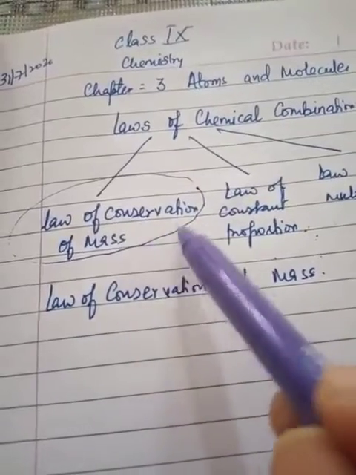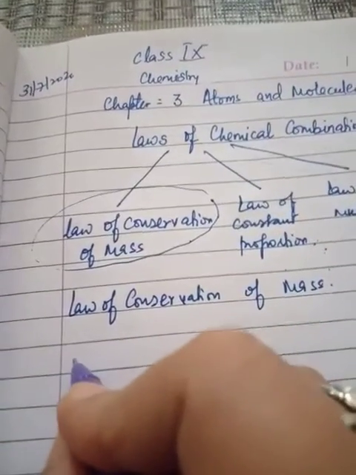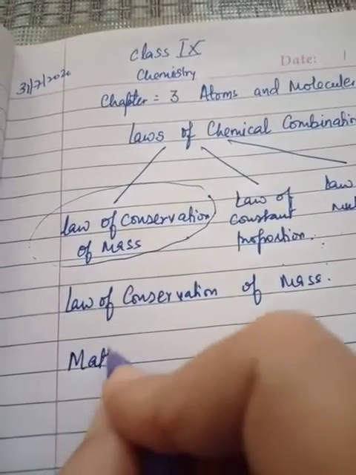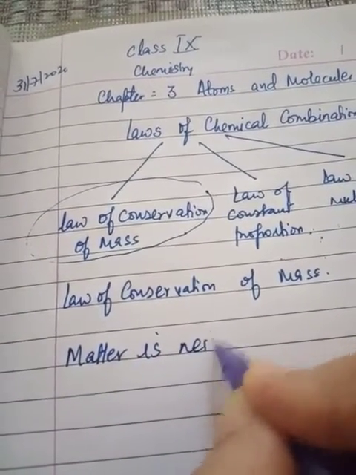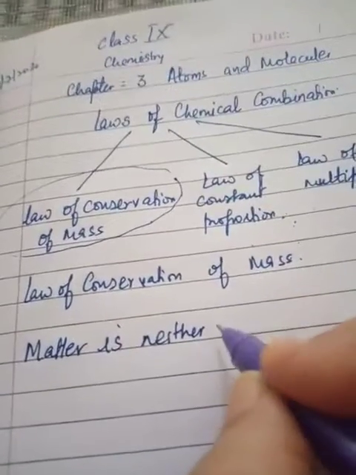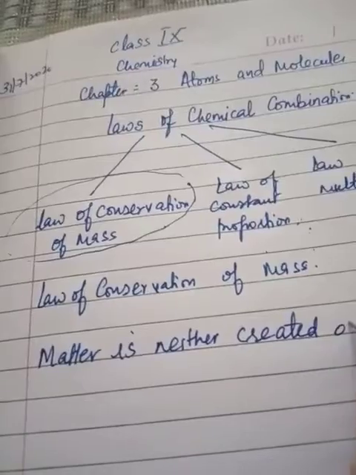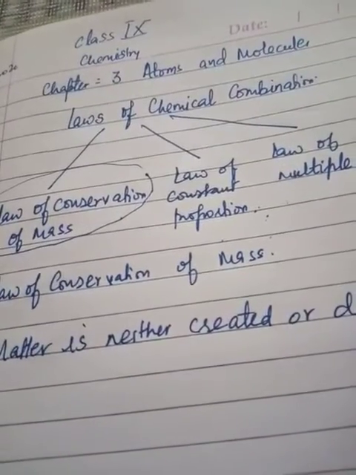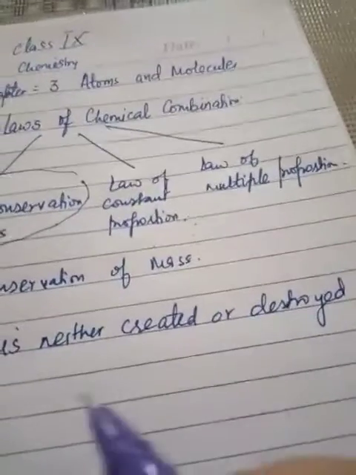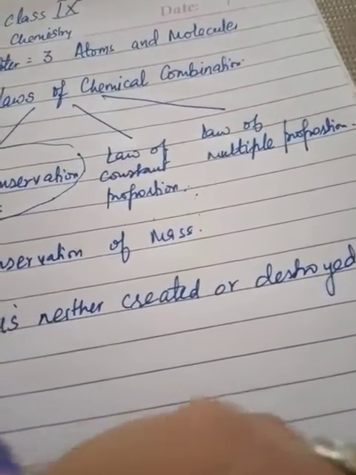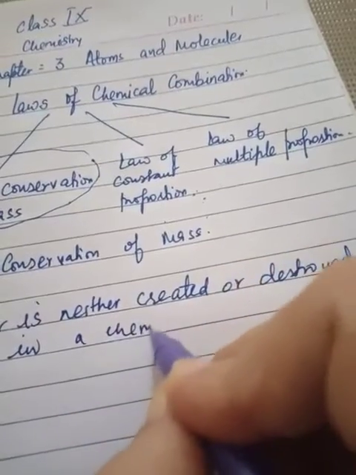According to law of conservation of mass, matter is neither created nor destroyed in a chemical reaction.